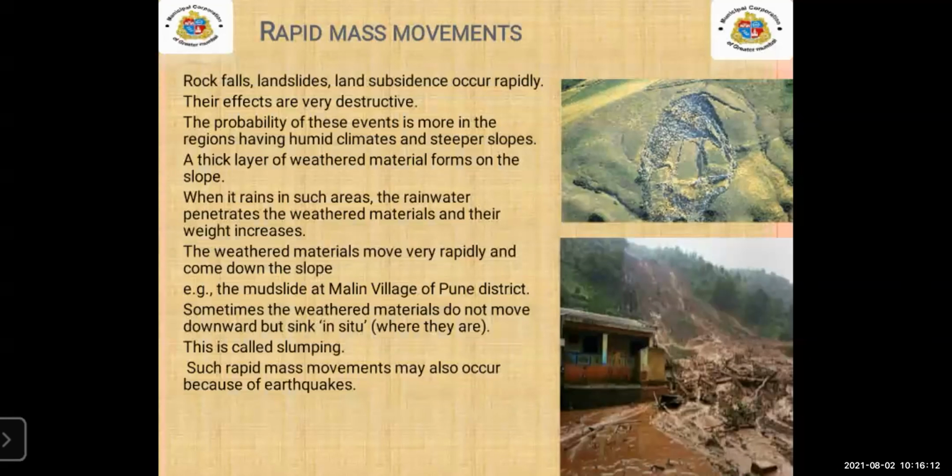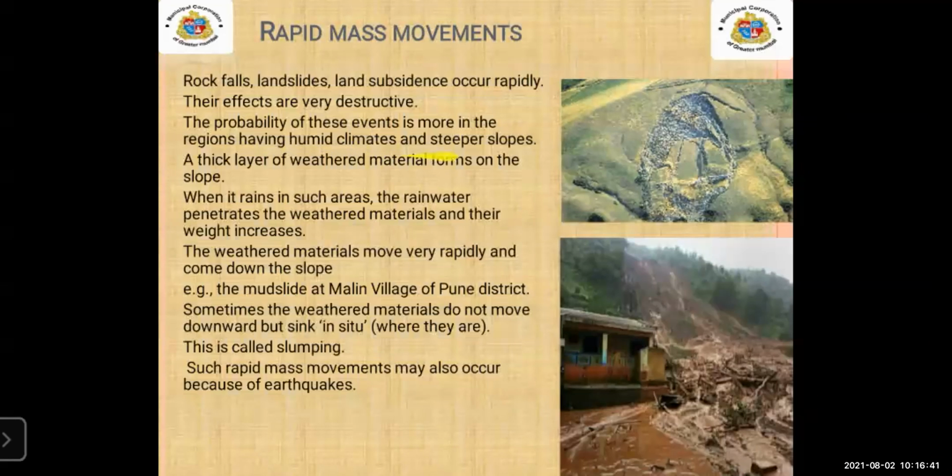Humidity is the state of air when it is full of water vapor. That is known as humid climate. Humid climates means sea coast areas. Keep it in your mind, sea coast areas.